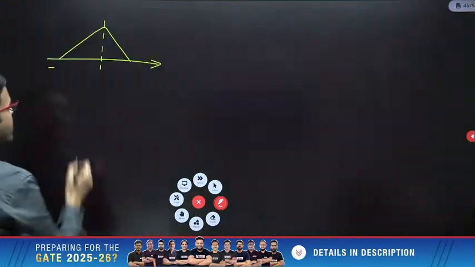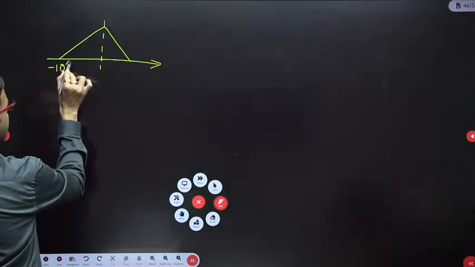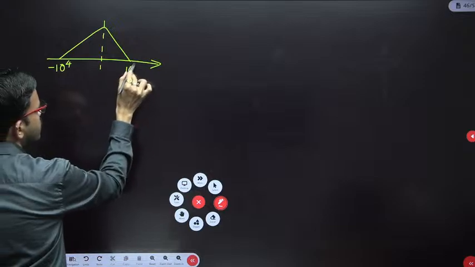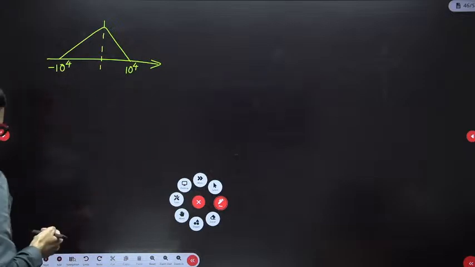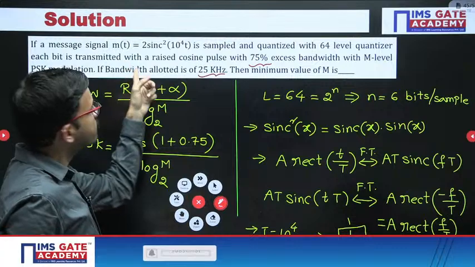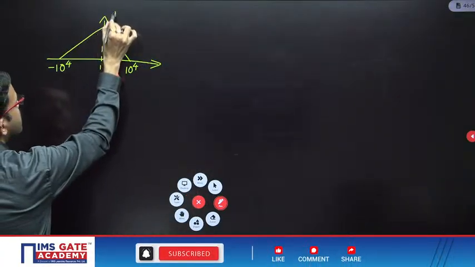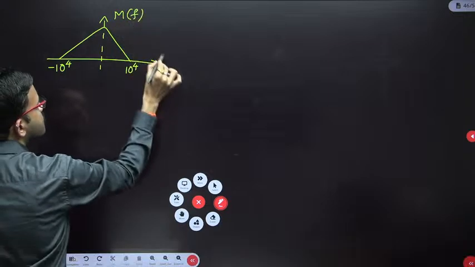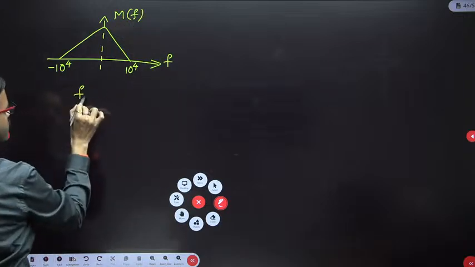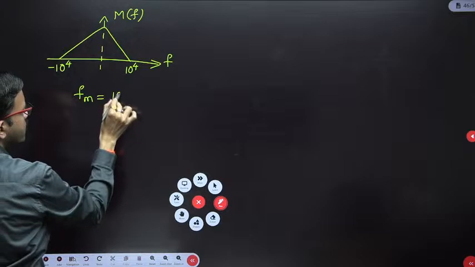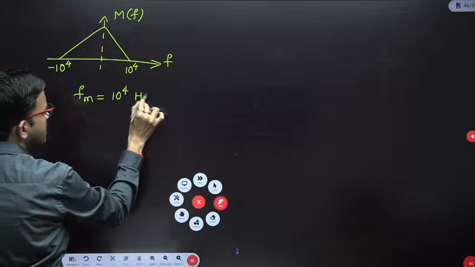That means here you get minus 10 power 4, whereas here you get plus 10 power 4. So this is the spectrum of M of t Fourier transform. Is it clear for everyone up to this point? So for this question you get Fm equal to 10 power 4 Hz, that is nothing but 10 kilohertz.